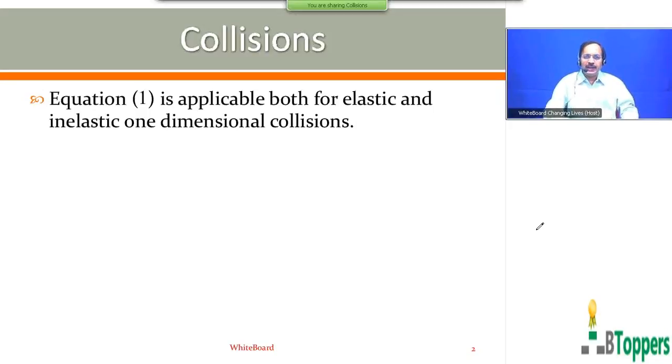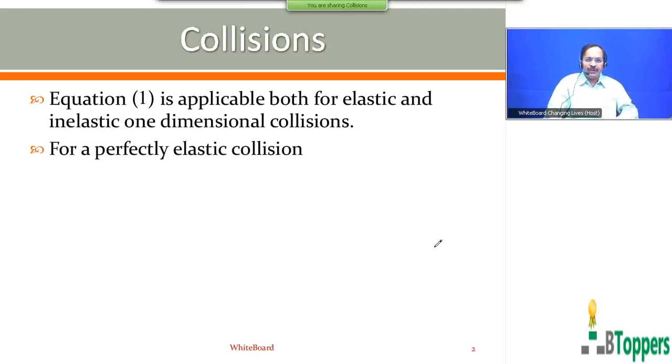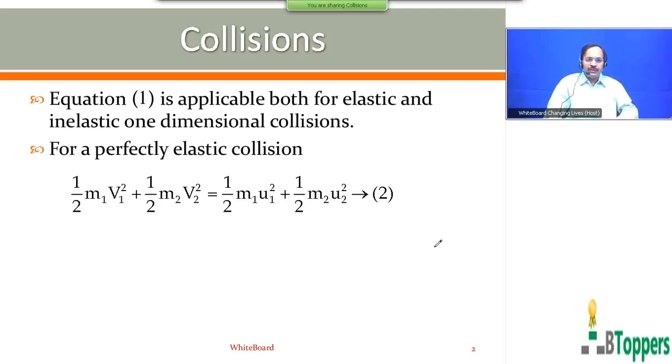Equation 1 is applicable both for elastic and inelastic one-dimensional collisions. For a perfectly elastic collision, we can write half m1 v1 square plus half m2 v2 square equal to half m1 u1 square plus half m2 u2 square.